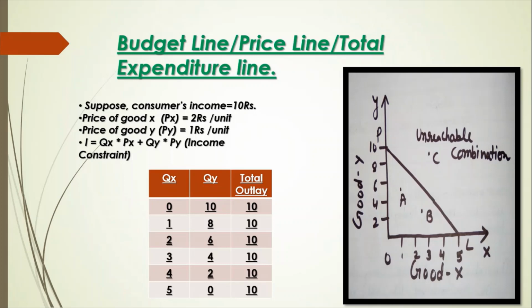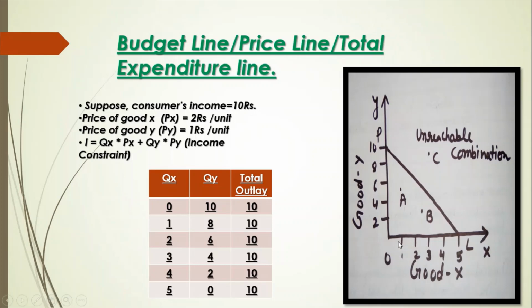So here in this diagram we can see on x-axis we have taken good X, and on y-axis we have taken good Y. If a consumer spends all his income on good Y, he can purchase maximum quantity of good Y, 10 units.